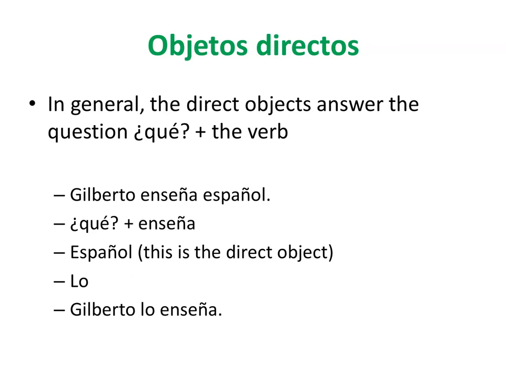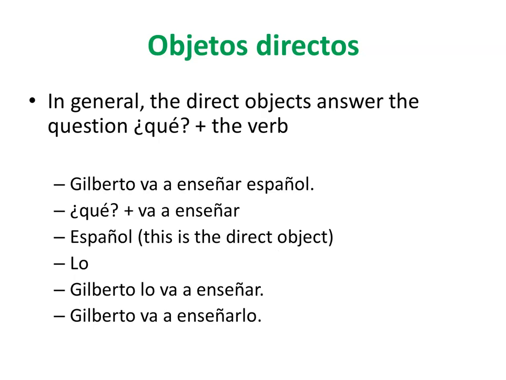Español is a word that is singular, that is masculina, entonces we are going to use the pronoun lo. So the rule says that we are going to place it before a verb that is conjugated. In this sentence, we just have one verb, so that's why we're going to place it before. Okay, Gilberto lo enseña.